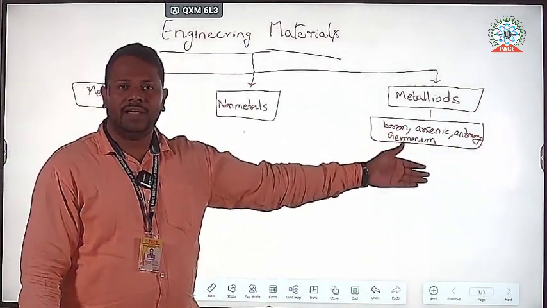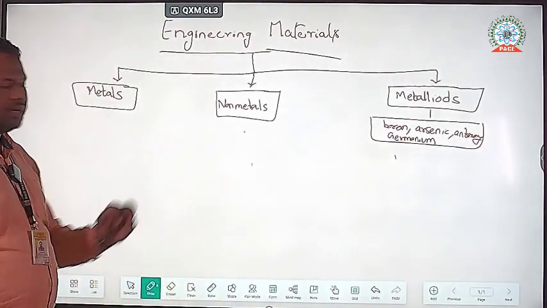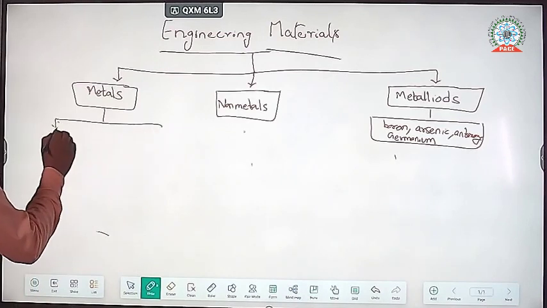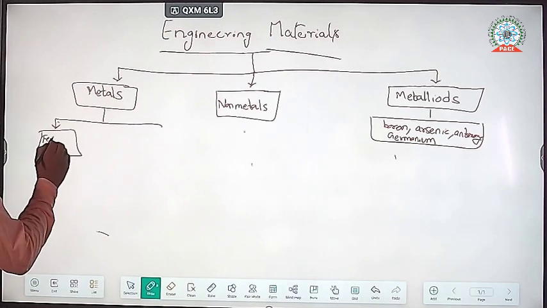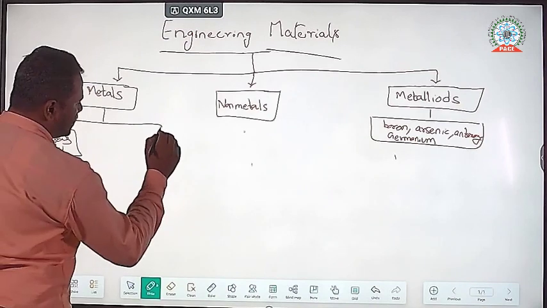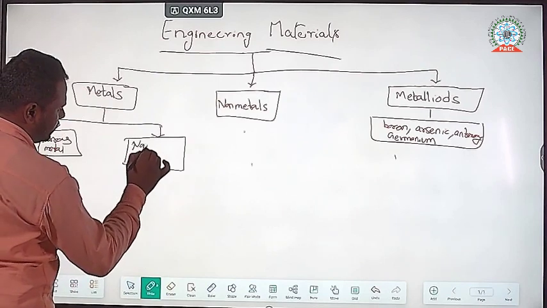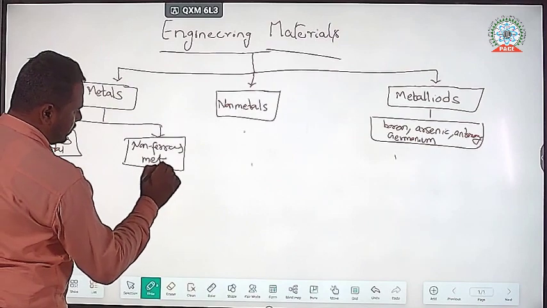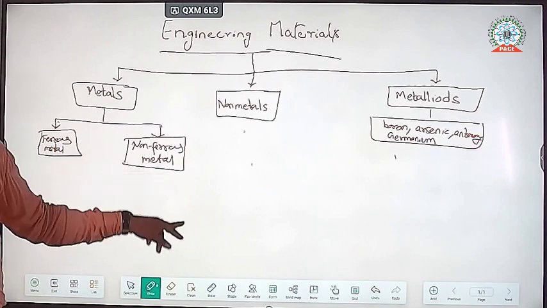Metals are of two types: ferrous metals and non-ferrous metals. Ferrous metals are the materials which have iron content.